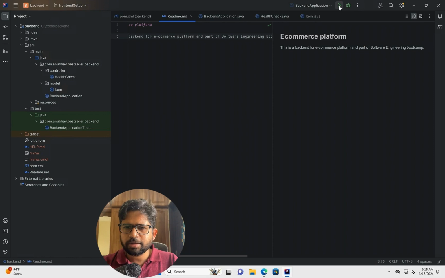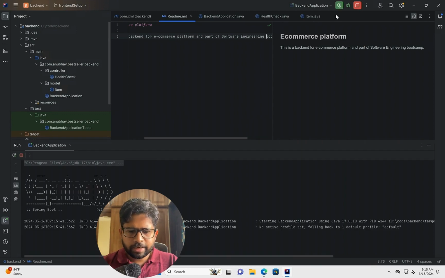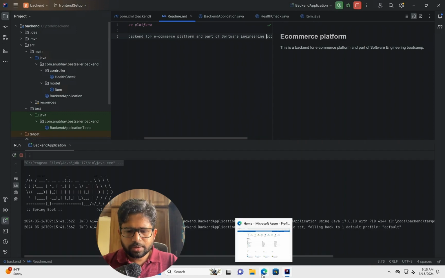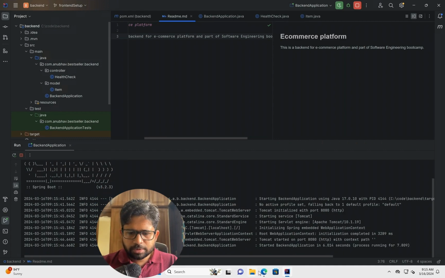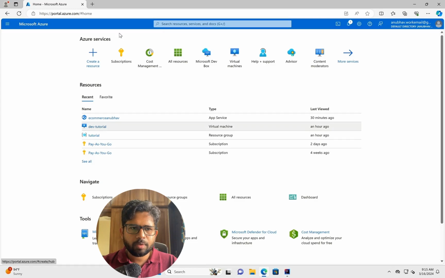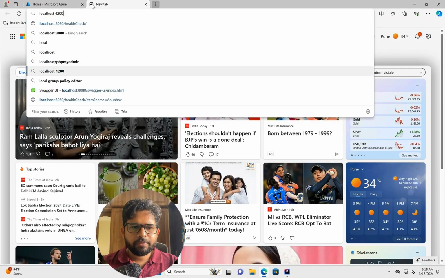I can run this service on my local from here, and let's just wait for it to run and we'll open the localhost 8080 from here. Okay, so let the service turn on. You see the service is running on local. I can open the browser and go to localhost Swagger. We can open the Swagger.